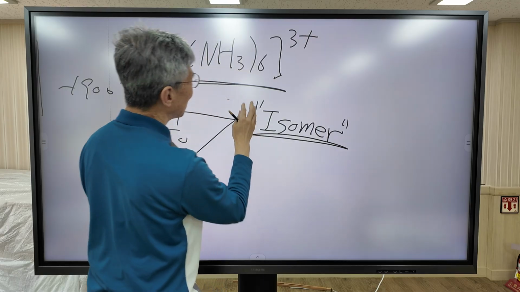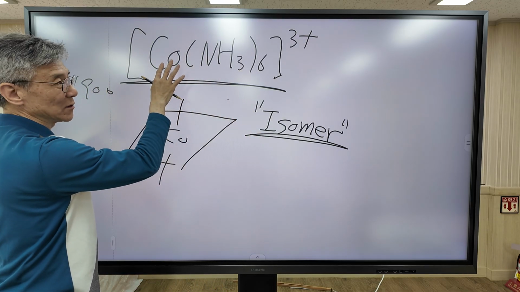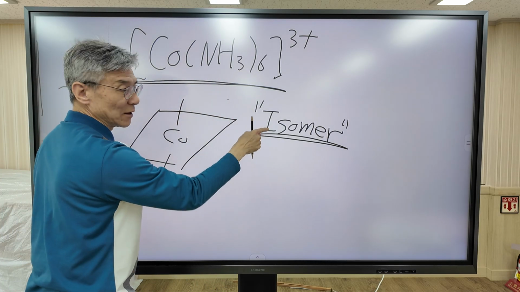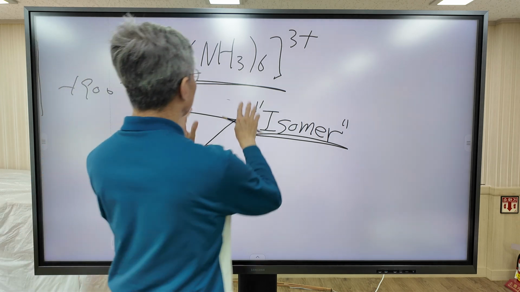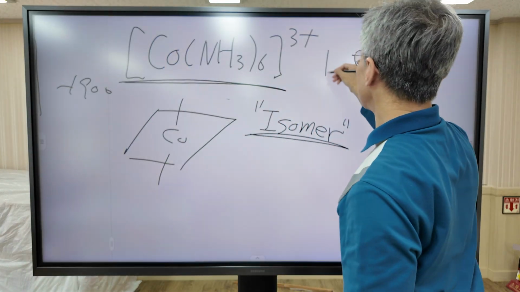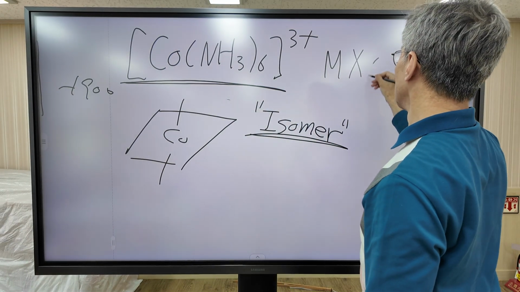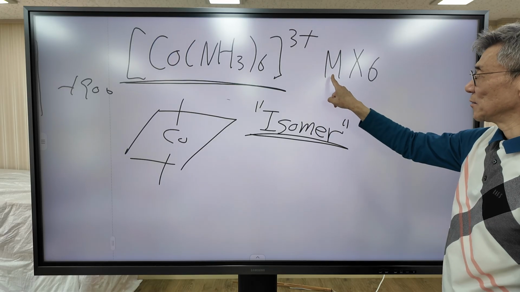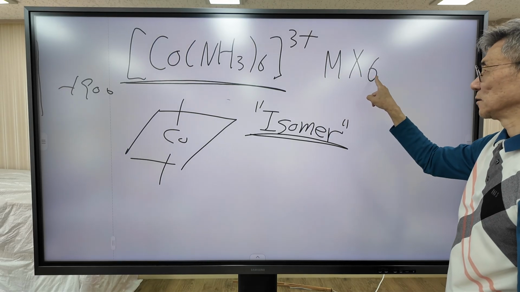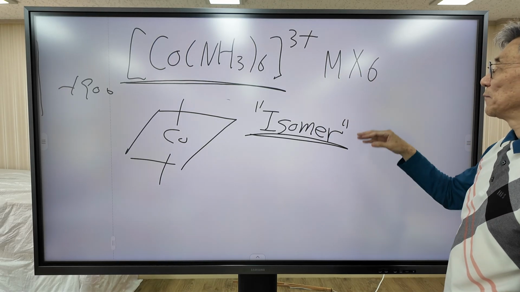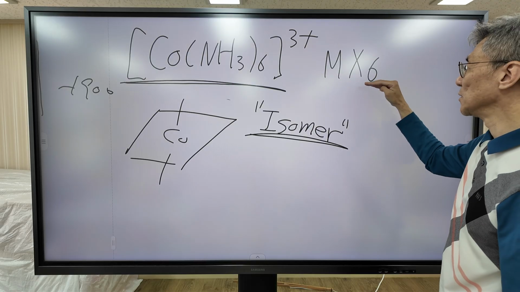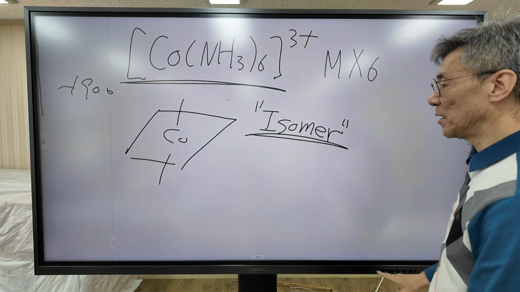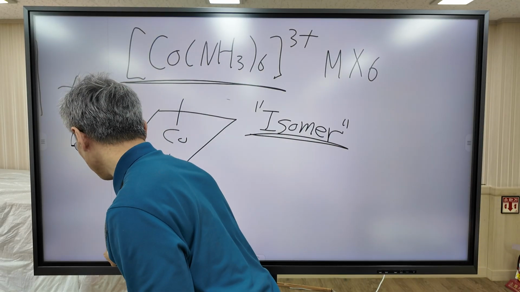I'm going to talk about how they determine the molecular structure through counting the isomers. Now, the general formula for this compound is MX6. M is the central metal ion, X is the ligand, and this is the coordination number. Before we talk about the coordination number 6 compound, I'm going to talk about coordination number 4.